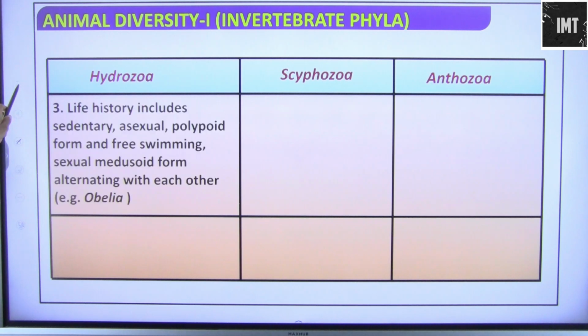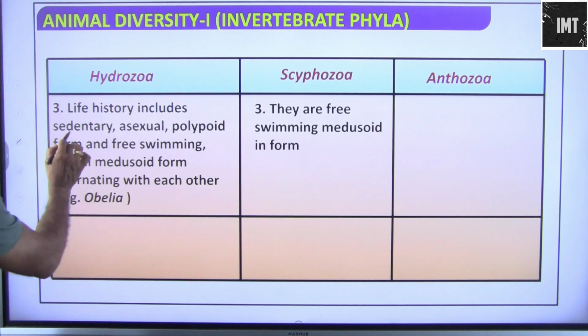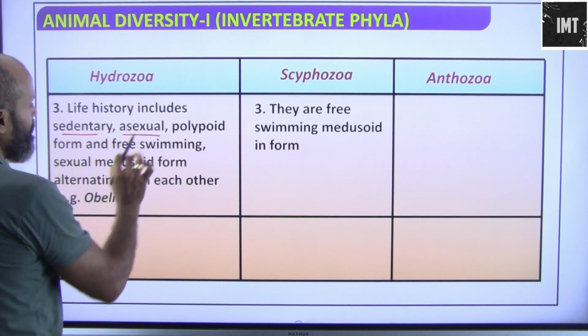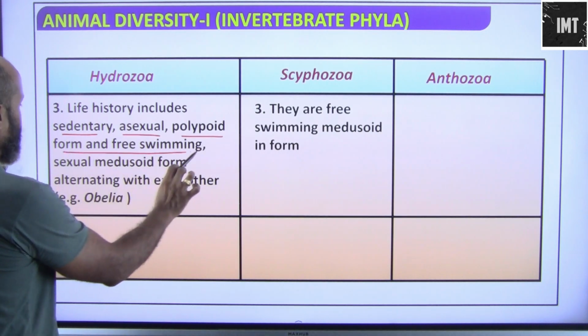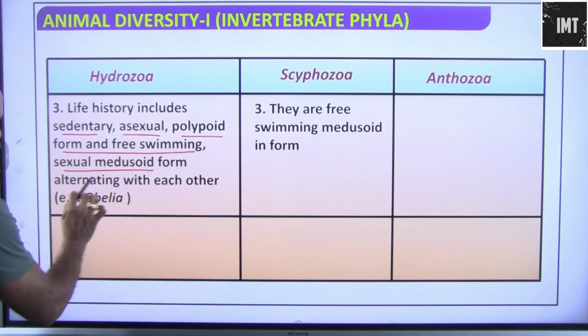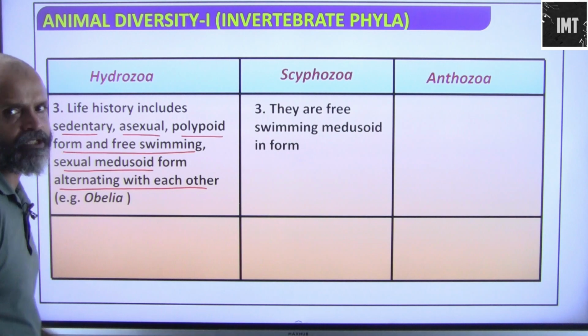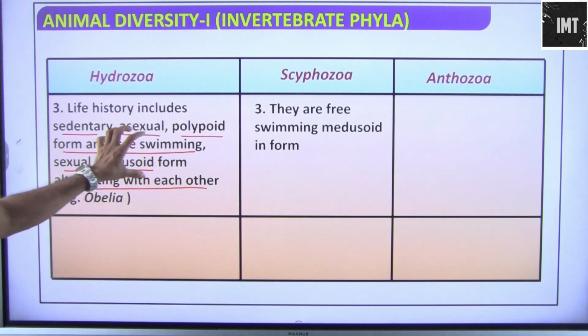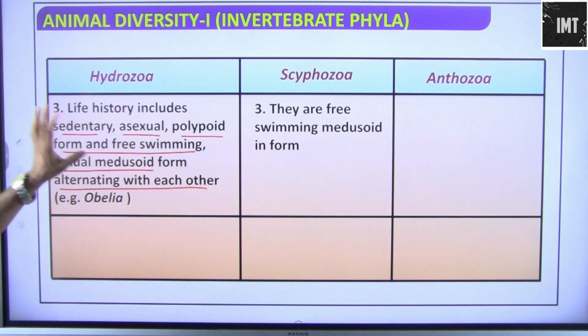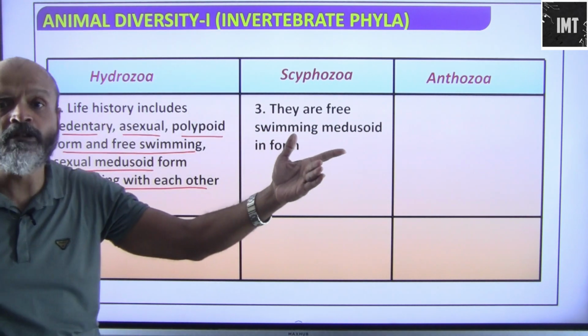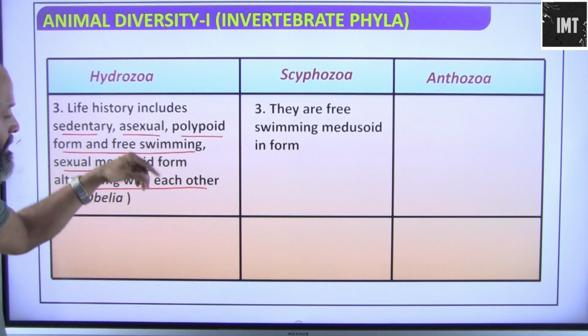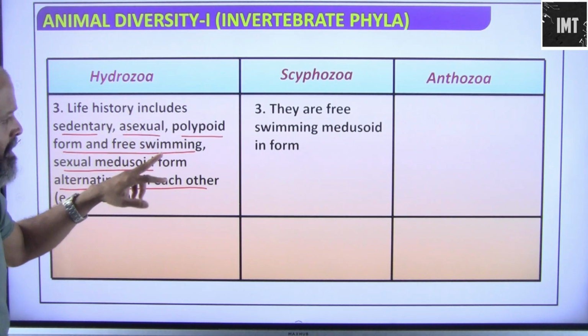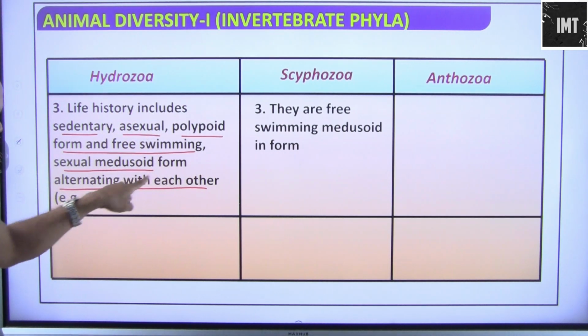In Hydrozoa, Scyphozoa and Anthozoa, the life history includes a sedentary, fixed, asexual polyp form and a free swimming sexual medusoid form, alternating with each other. So they have alternation of generations. They have a polyp form, which is basically the start. It gets converted into the medusa form, and then the medusa form has sexual reproduction, and then again it gets converted into the polyp form.